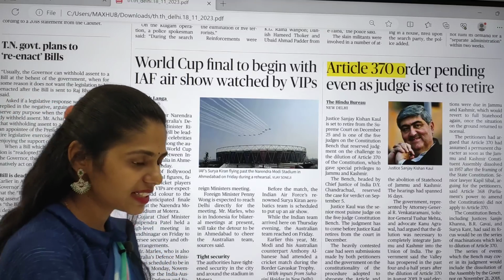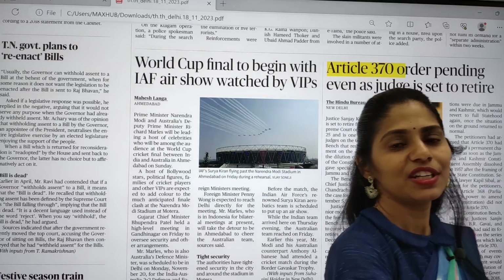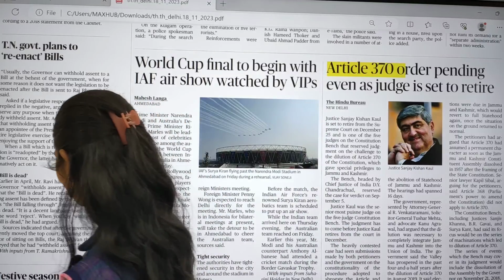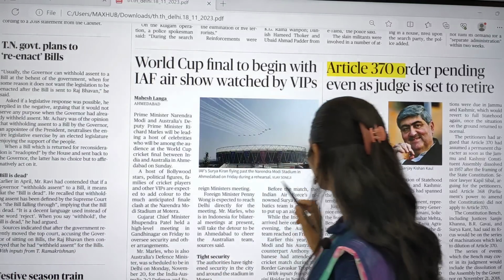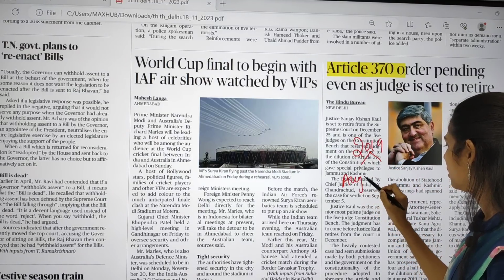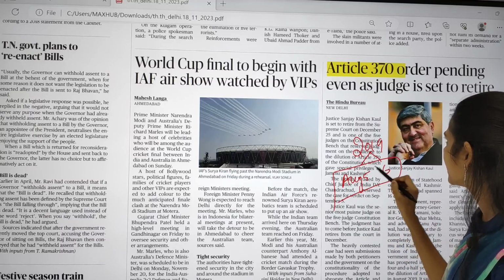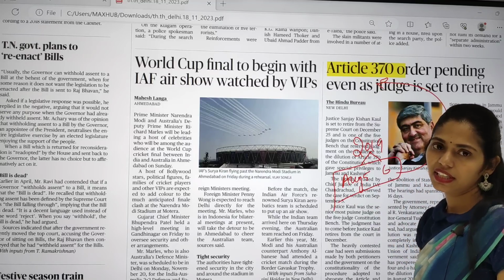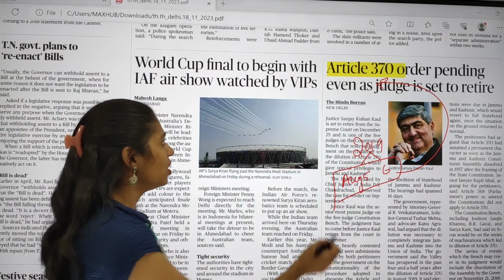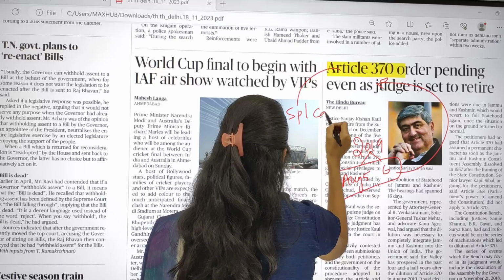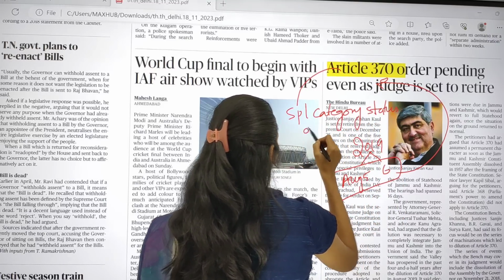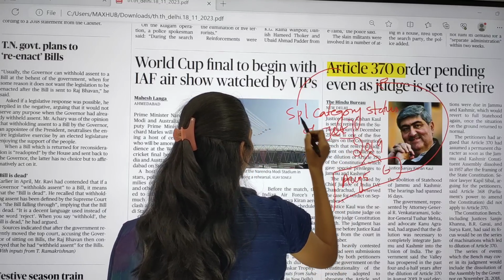So if we're talking about this Article 370, what happened? In 2019 on August 5th and 6th, the government came up with the revocation of Article 370 and Article 35A. These talk about the special category status of Jammu and Kashmir.